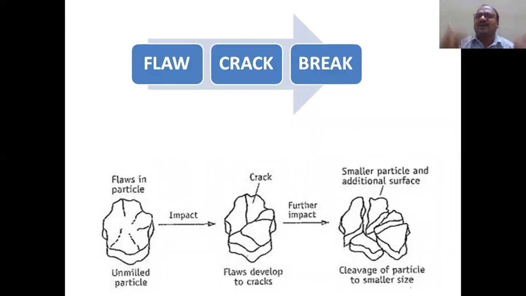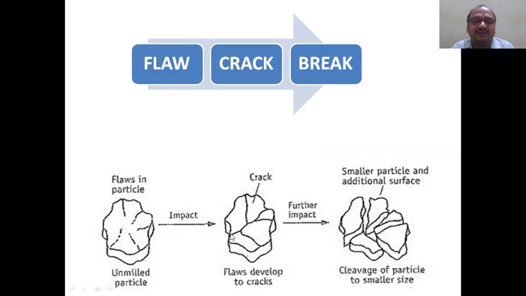So very important. I told you breakup is the center point of this video. Breakup. Break comes from the crack. Crack comes from the flaw. Flaw, F-L-A-W. Keep in your mind. See, here I will show you the particle. The complete separation is there. This is called a breakup. Breakup. This breakup, before that, crack.